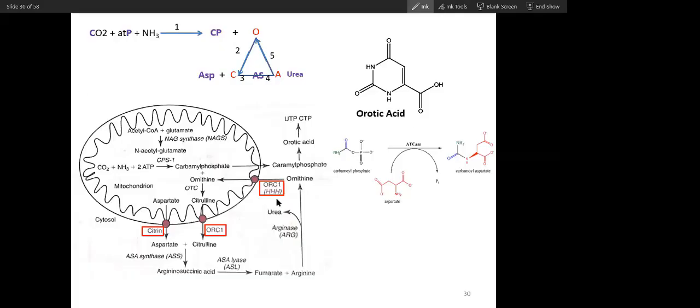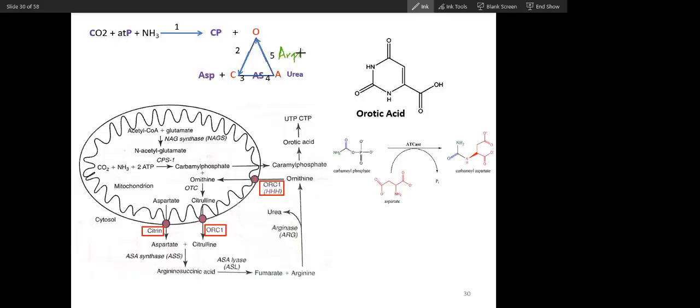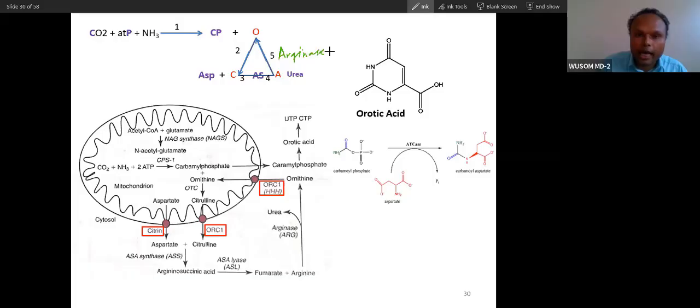What enzyme is 5? 5 is arginase. That is what I told you. This 4th enzyme is ASL and this is ASS. So easily you can remember. Remove one S from this, and this becomes the 4th enzyme. Remove S from this, and this becomes the 5th enzyme. Third, fourth, fifth enzymes are easy to remember. Only you have to remember 1 and 2, CPS1 and OTC, and that's it.